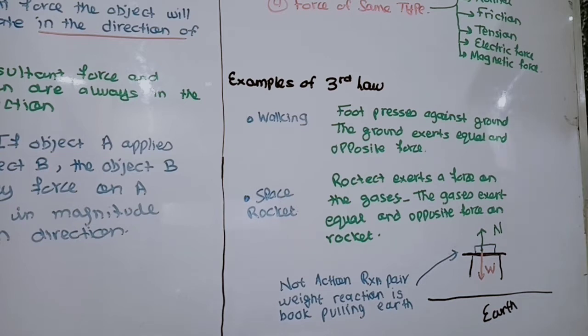Although the mass of the book is so negligible that this cannot be seen, the actual action-reaction pair is the weight of the book and the pull of the book by the earth.